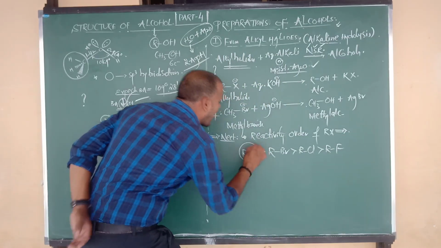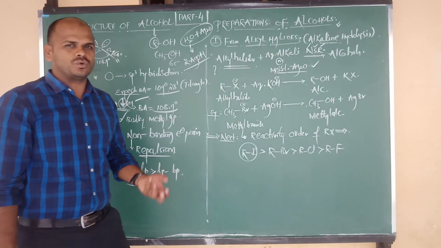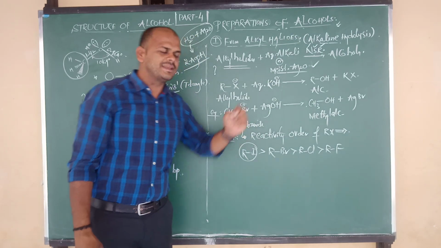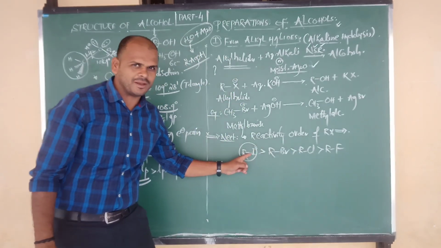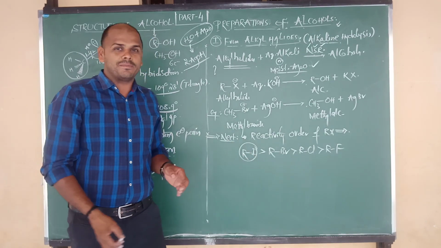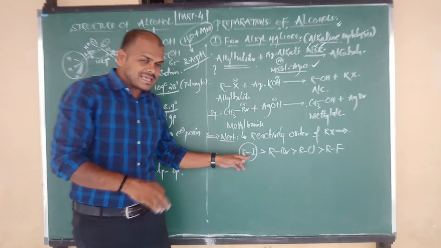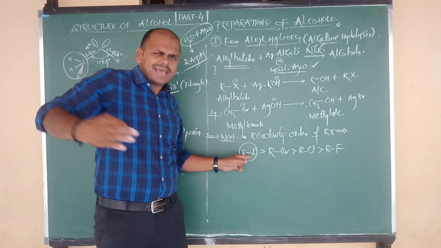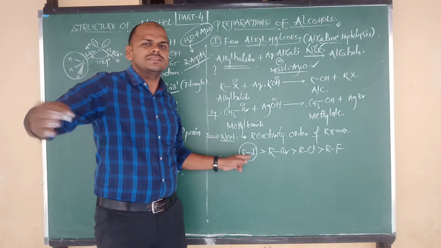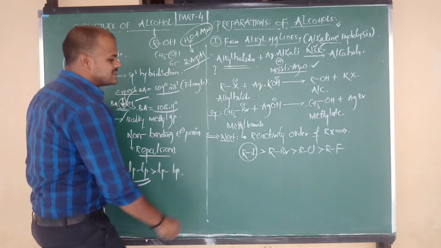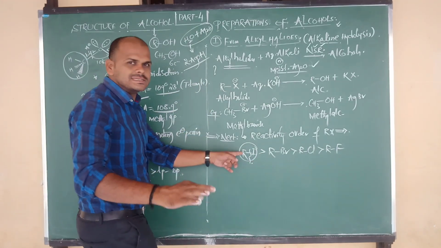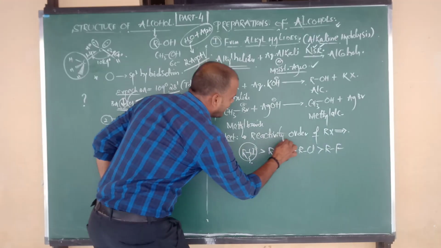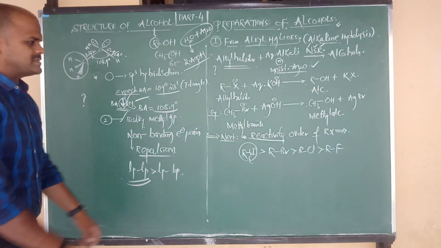So why is alkyl iodide highly reactive? What could the reason be? The reason is that fluorine, chlorine, bromine and iodine are group 7A elements. From top to bottom, size increases. As the size increases, bond strength decreases, meaning the bond becomes a little weaker. Due to that, it is easily decomposed and automatically its reactivity increases.